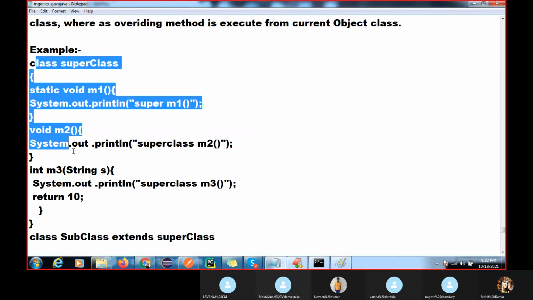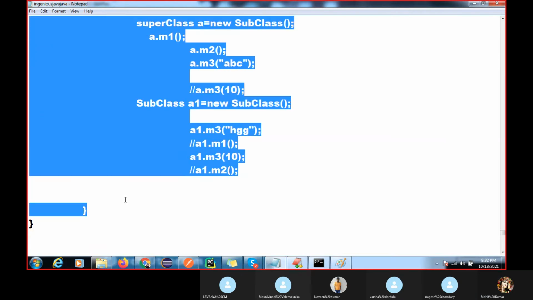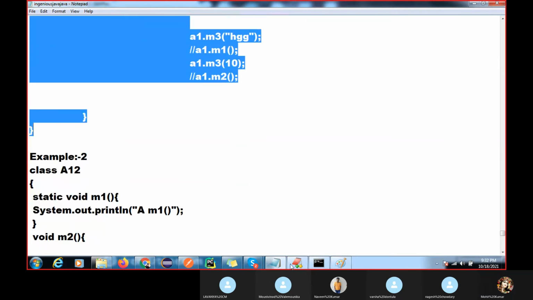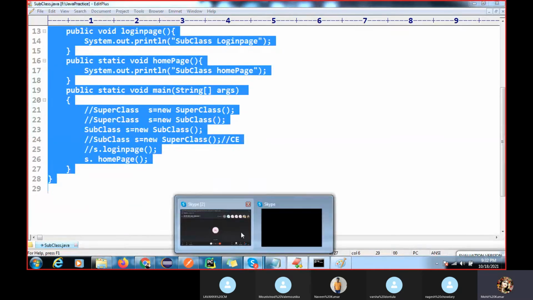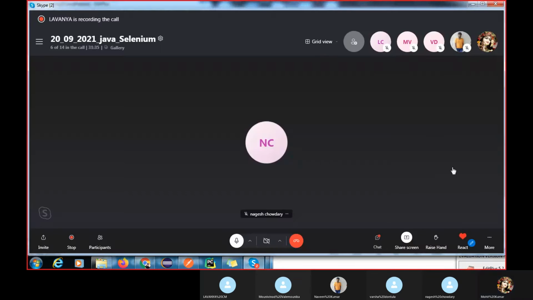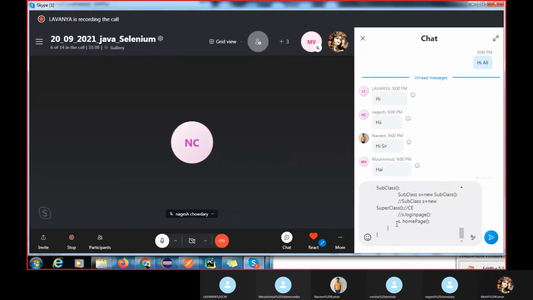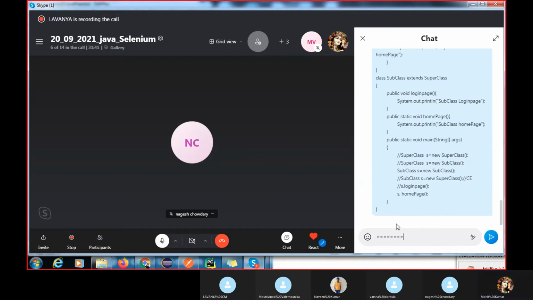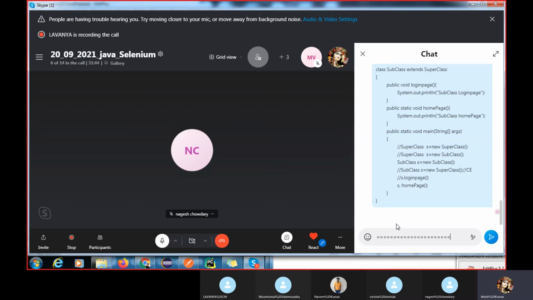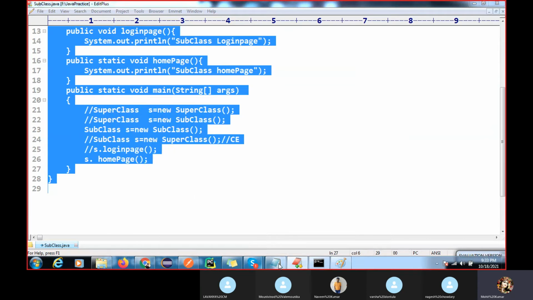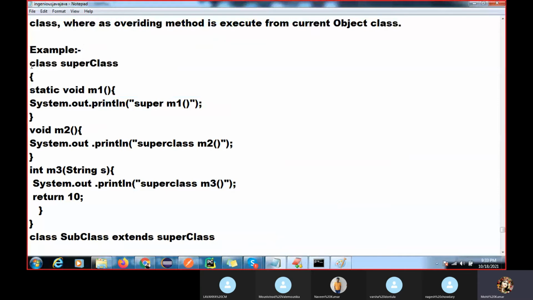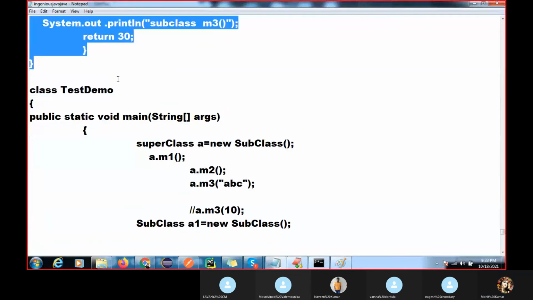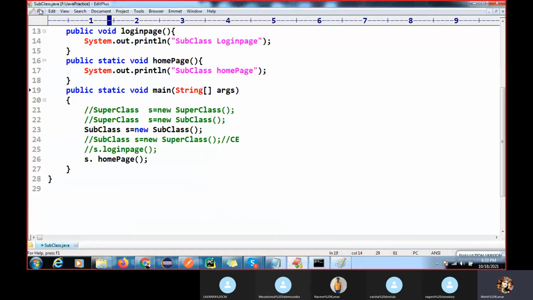So I am copying this code because it is not there in the notes, and I'm pasting it on the chat. I'm giving you another code, and you have to find what output will come.